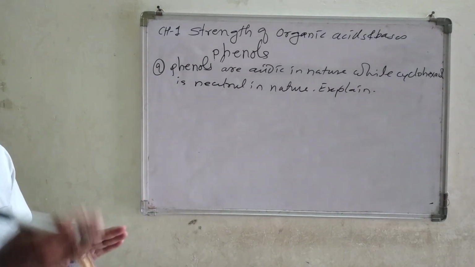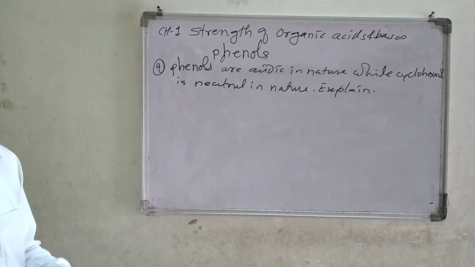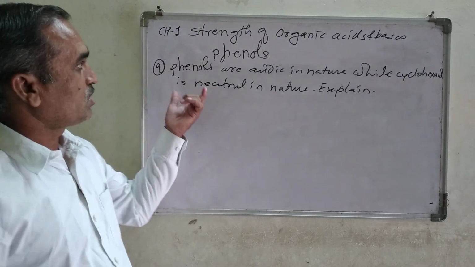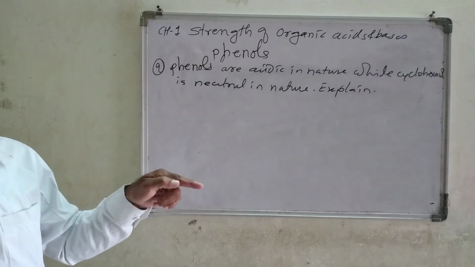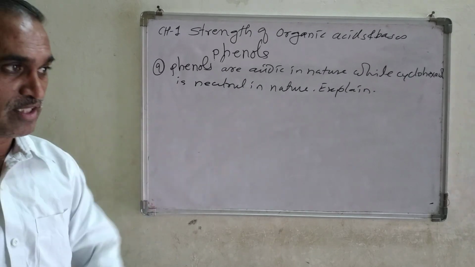Explain. Or instead of cyclohexanol, we can call it an alcohol. Phenols are acidic in nature whereas alcohols are neutral in nature.